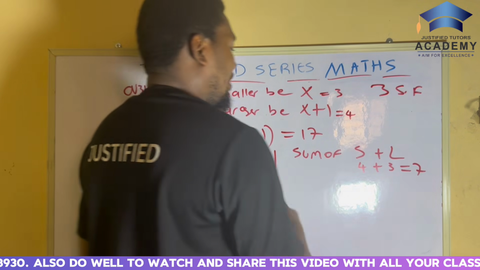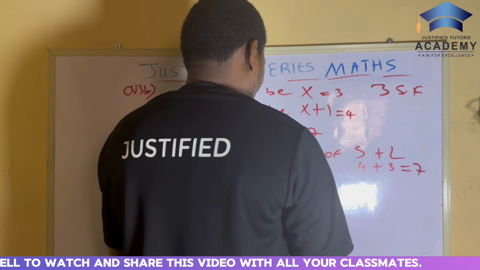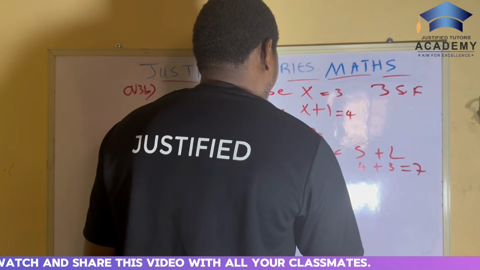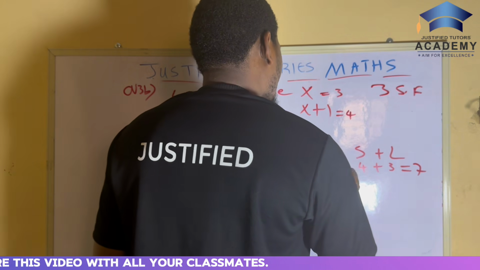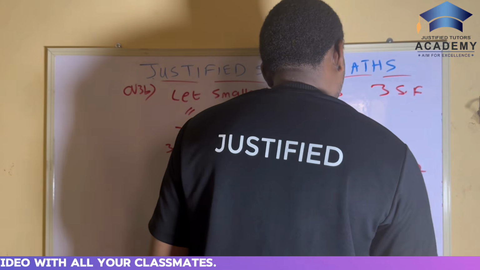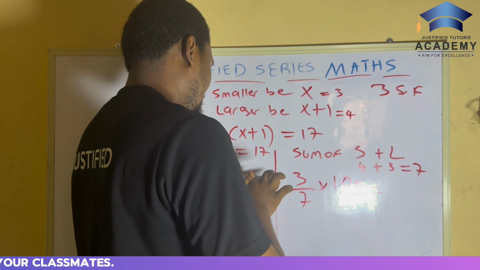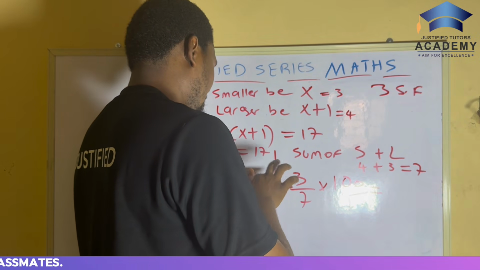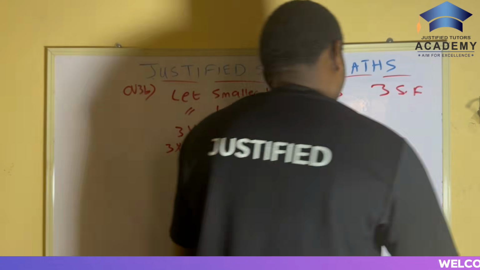So now we'll be having 3, which is the smaller number. So that's 3 over 7 times 100 over 1. That'll give you 3 divided by 7 times 100 to give us what?